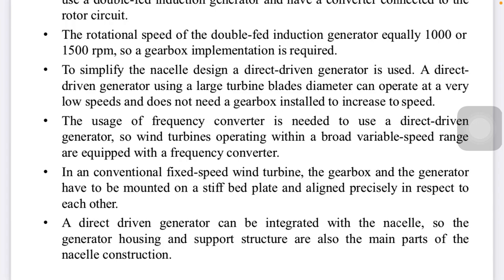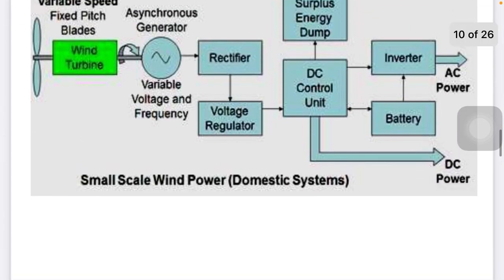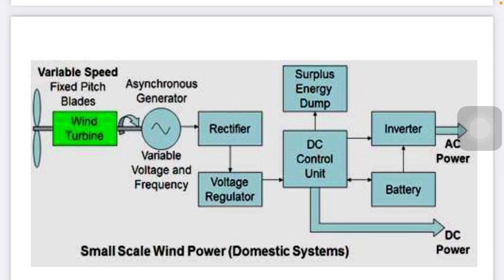The direct drive generator can be integrated with the nacelle so that the generator housing and the support structure are also the main part of the nacelle construction. So here is some small scale wind power, a domestic system in which variable speed can be implemented: variable speed drive or turbine, asynchronous generator, variable voltage and frequency.